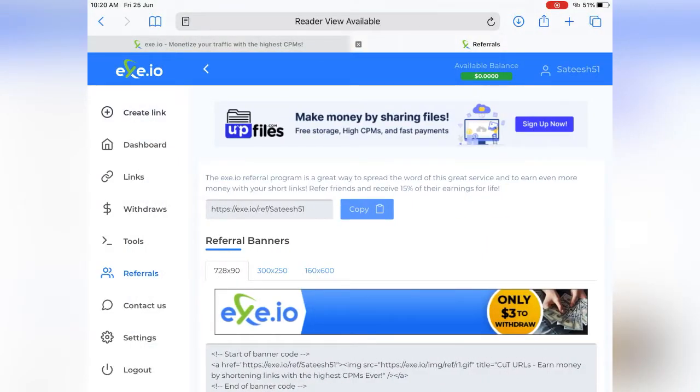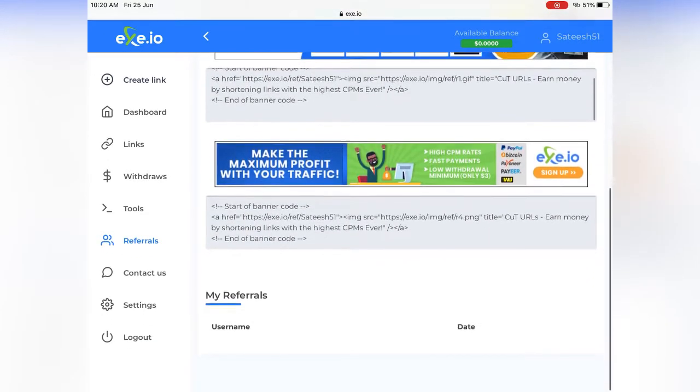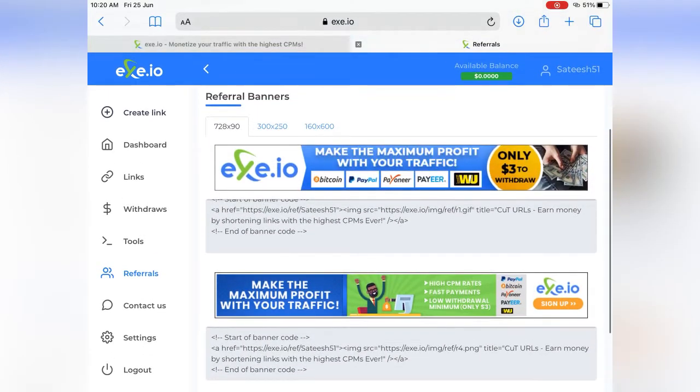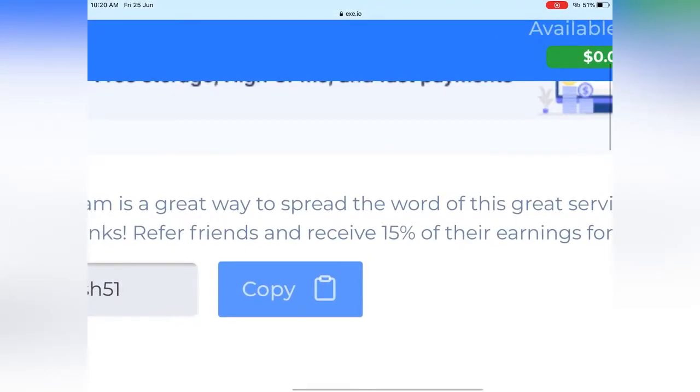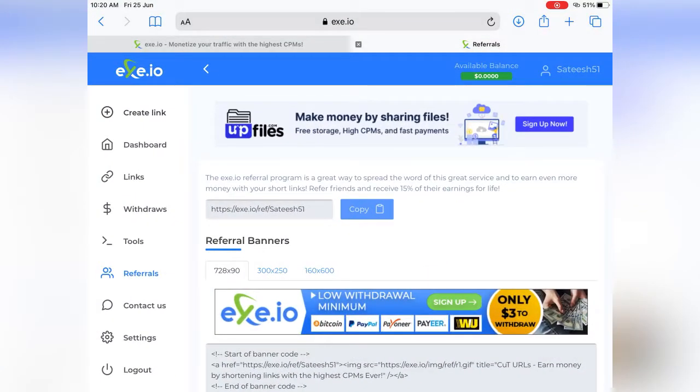So now when you go to the referral section at the side menu, you can see you can earn almost 15% of the money that your referrals will make. So you can just refer your friends, family to this website, and if they are earning money, you can also earn money at the same time. So this is my referral link. You can copy it and share with your friends and family.